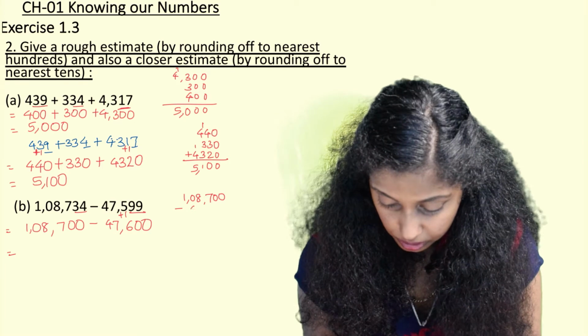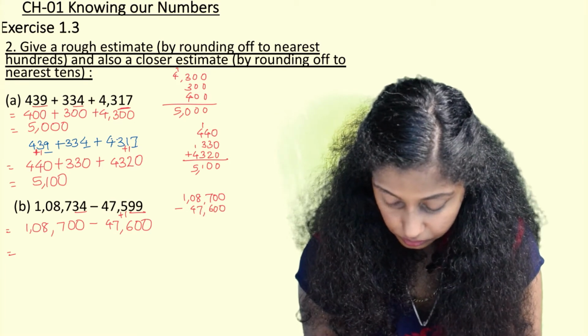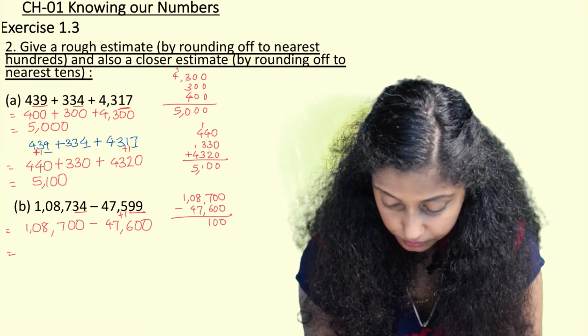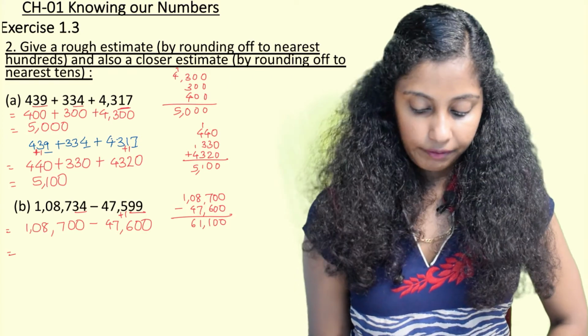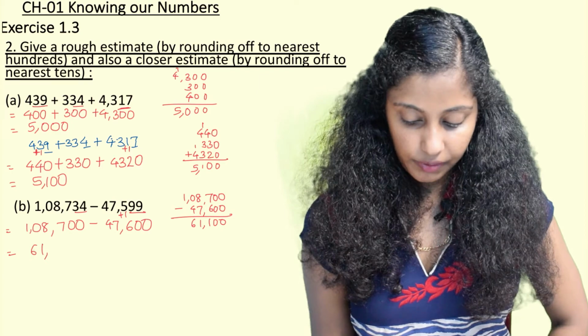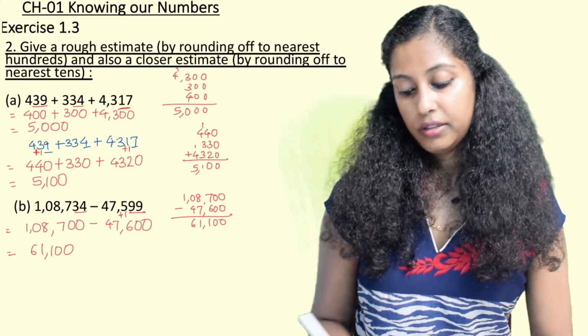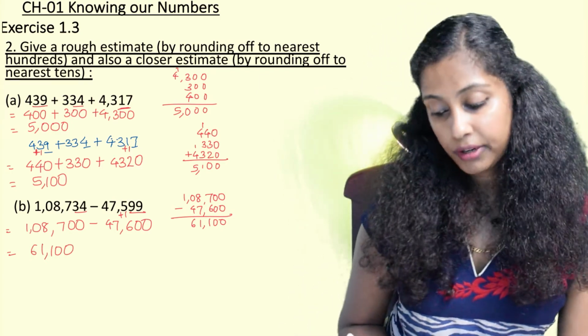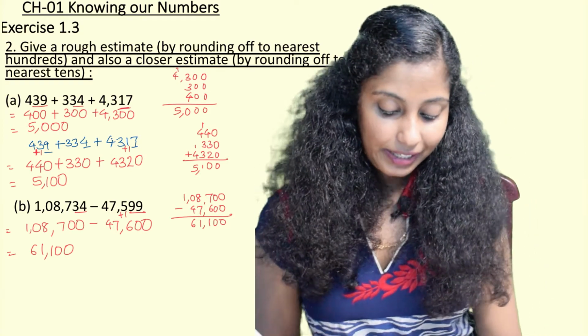1,08,700 minus 47,600. So here when we subtract, we get 61,100. This is by rounding off to the nearest hundreds. Now we round off to the nearest tens.